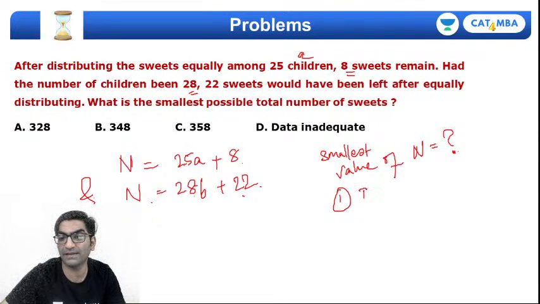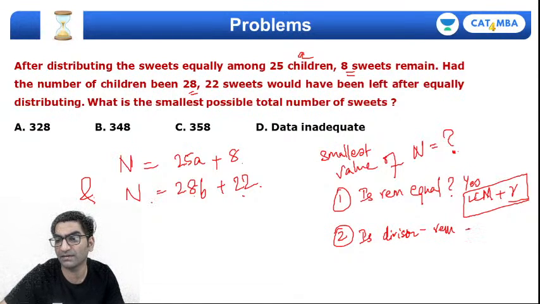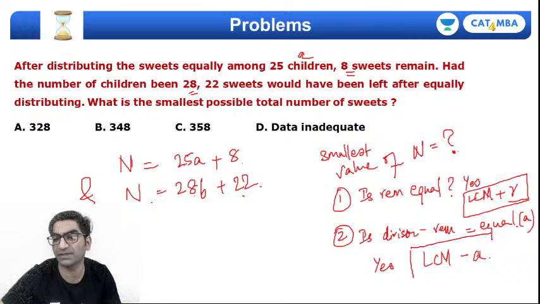Either A is the remainder equal for all divisions, right? Answer is no. And 2, अगर yes आ जाए तो आप बोलोगे LCM plus that remainder, right? And the second question is divisor minus the remainder equal for all divisions, right? If the answer is yes, then you'll say LCM minus that, and let's say this equal value is a, so it will be LCM minus a, which the number is going to be, right?